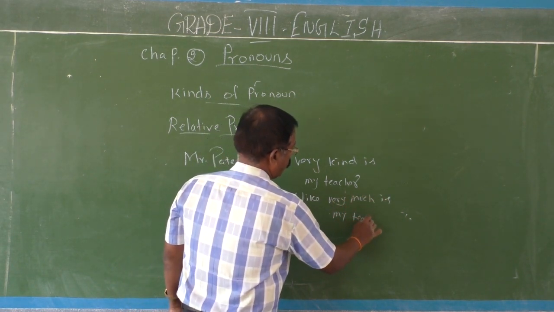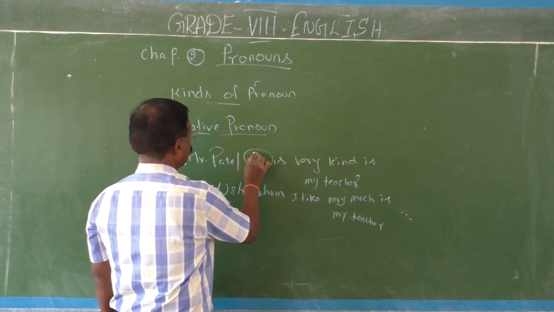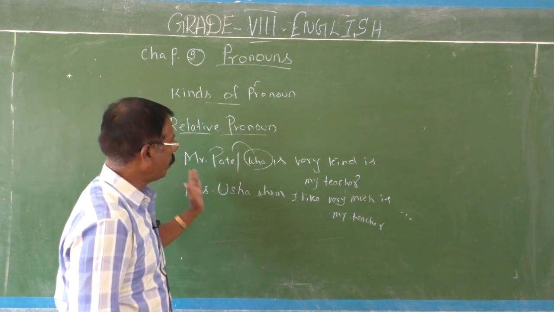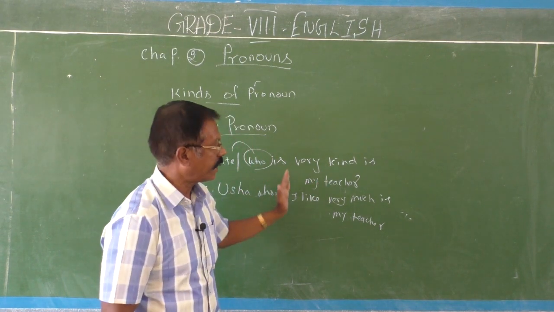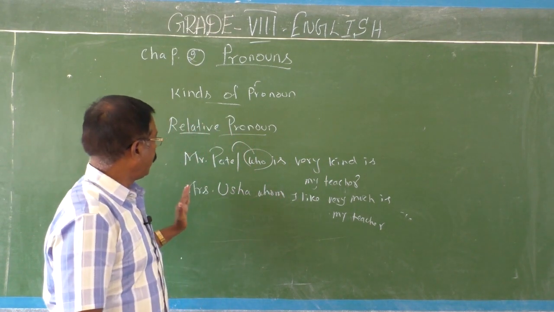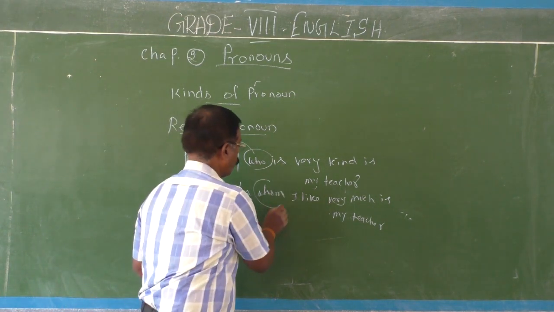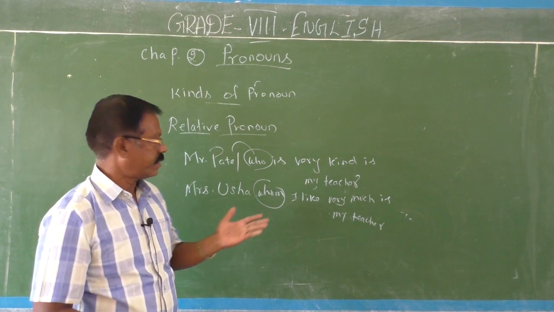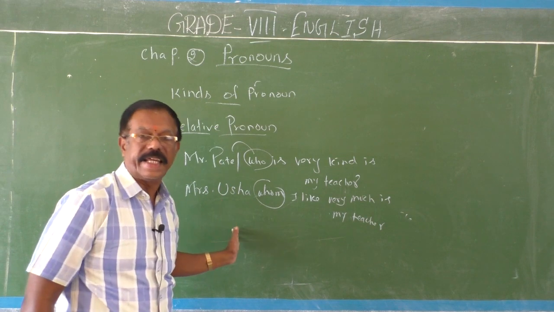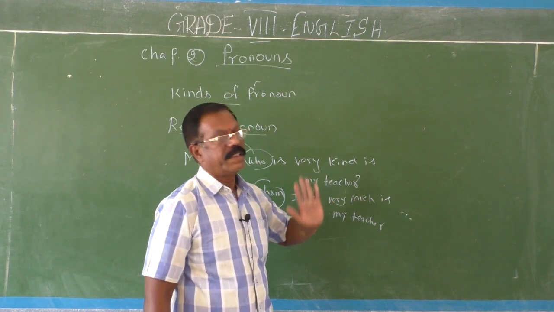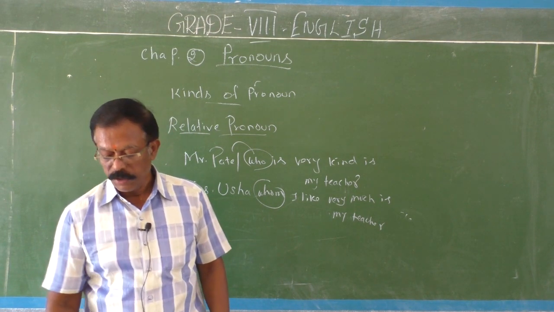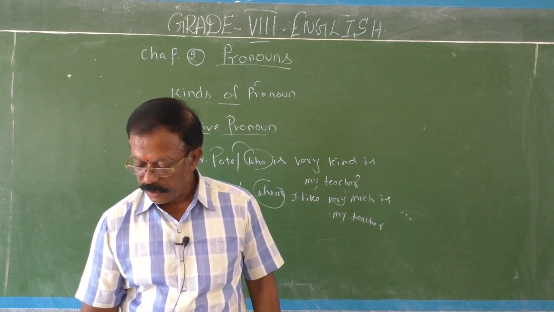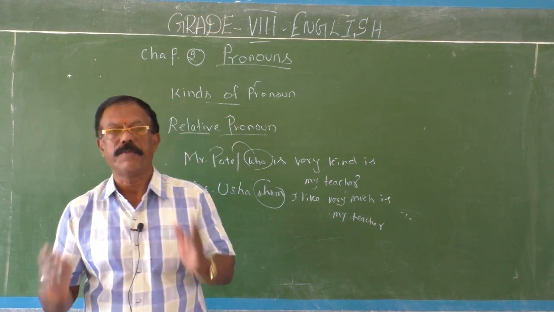Okay. So the relative pronoun who relates this noun with the other nouns of the sentence, or with other elements of the sentence. Here the relative pronoun whom connects the noun, its antecedent, with other parts of a sentence. Therefore they are called relative pronouns. So they are all the kinds of relative pronoun, children.